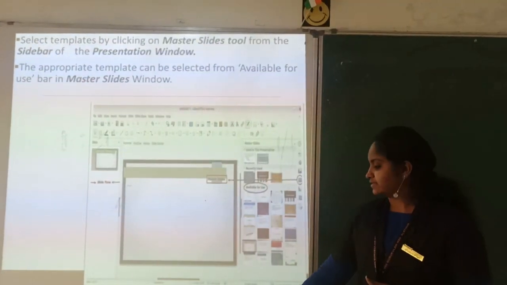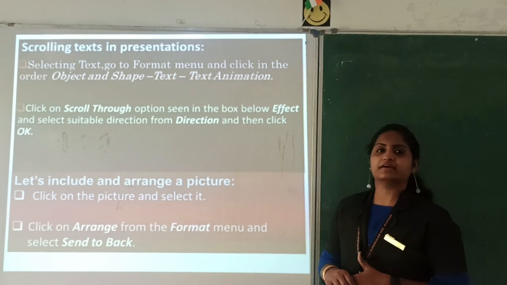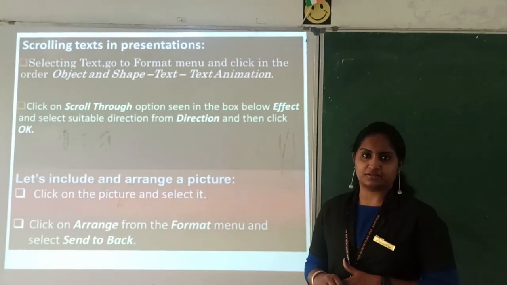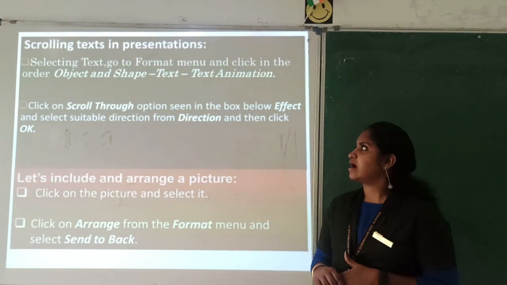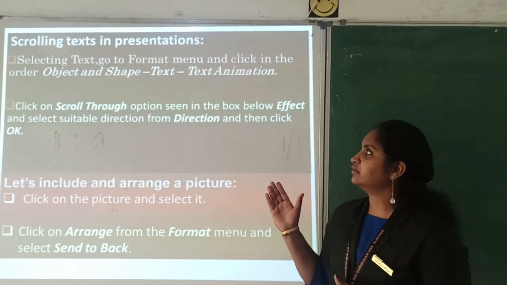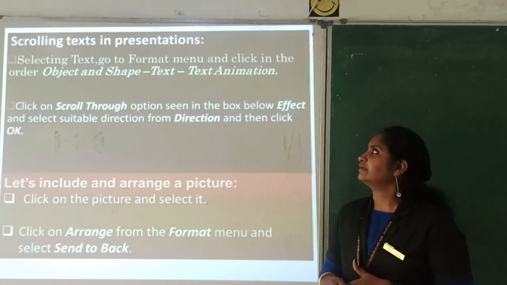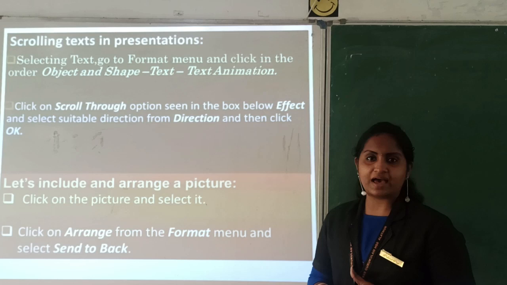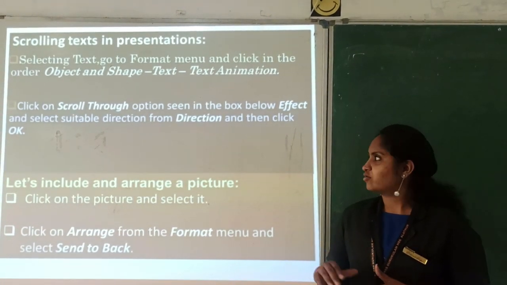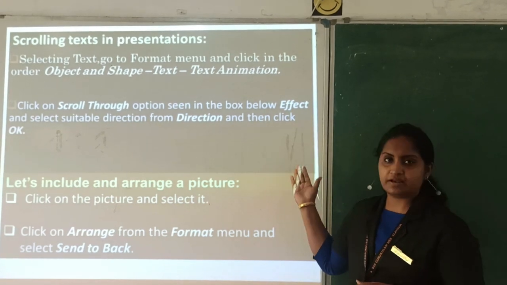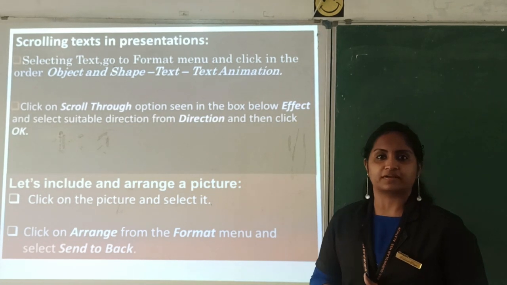Okay. So next we can see how to apply the scrolling effect to text in a presentation. If you want to move the text in a slide, you can apply it. How? You have the option in the Format menu: select Object and Shape, and there you have the Text option. In that, select the text and apply text animation. You have different directions, like left to right or right to left. You can apply the scrolling effect.